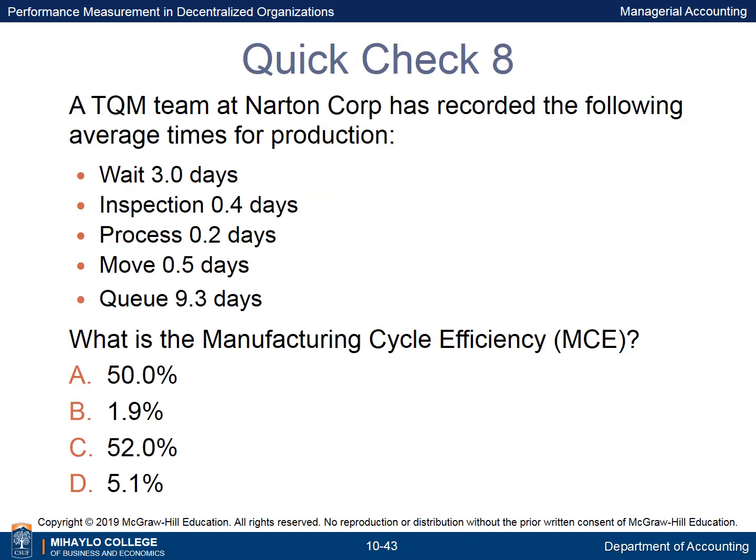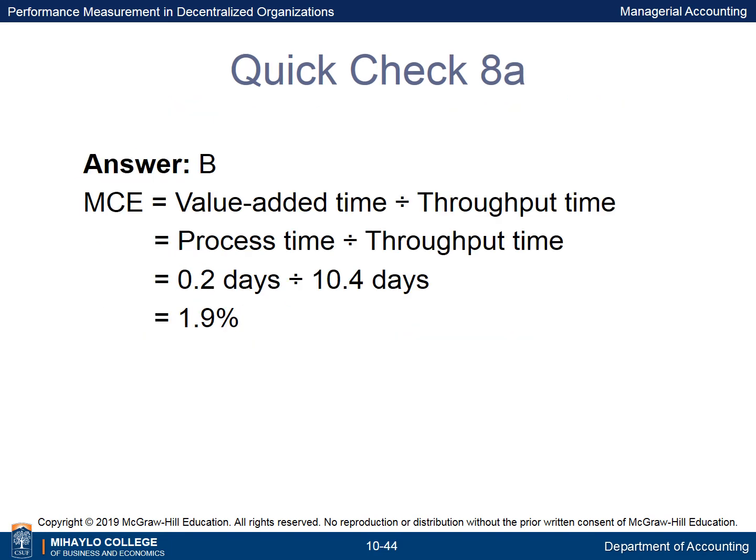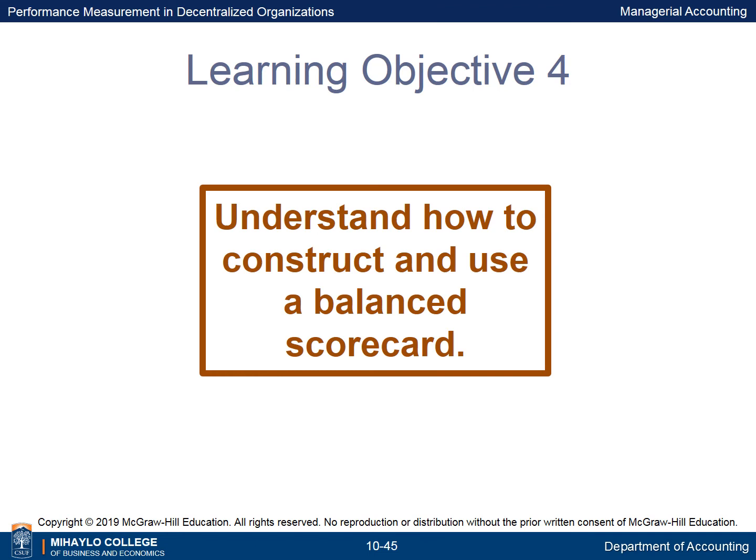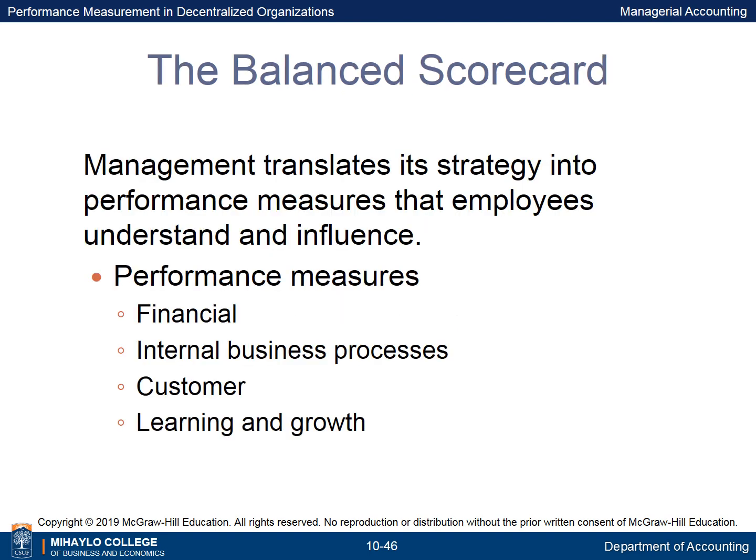What is the manufacturing cycle efficiency? Manufacturing cycle efficiency is value-added time divided by throughput time, or 1.9%. Learning Objective 4 is to understand how to construct and use a balanced scorecard. Using a balanced scorecard, management translates its strategy into performance measures that employees understand and influence. Performance measures are divided into 4 groups: financial, customer, internal business processes, and learning and growth.